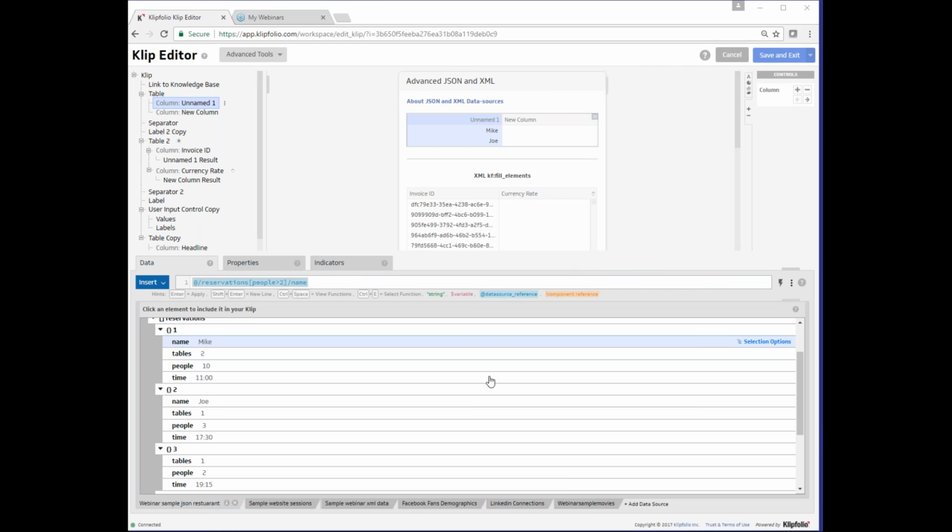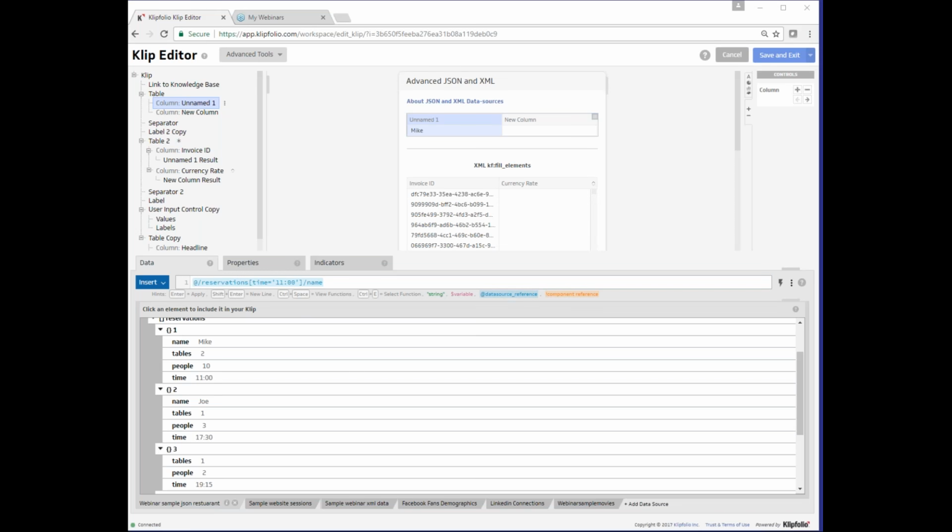And as you can see, we get the names of the 2 people who have booked reservations for more than 2 people. If we wanted to check for reservations at 11 a.m., we could do that as well. And you see we got Mike, who's the only person who's booked a reservation at 11 a.m.